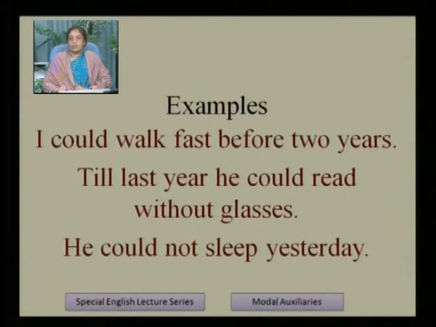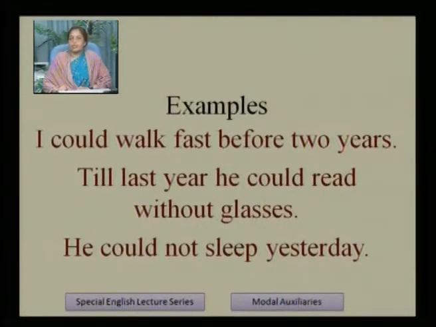Till last year he could read without glasses. He could not sleep yesterday. So in sentence number 1, I could walk fast before 2 years. Here the past time is mentioned. Before 2 years shows the period of past, so we use I could, and could shows ability. I could walk fast, but when? I could walk fast before 2 years.